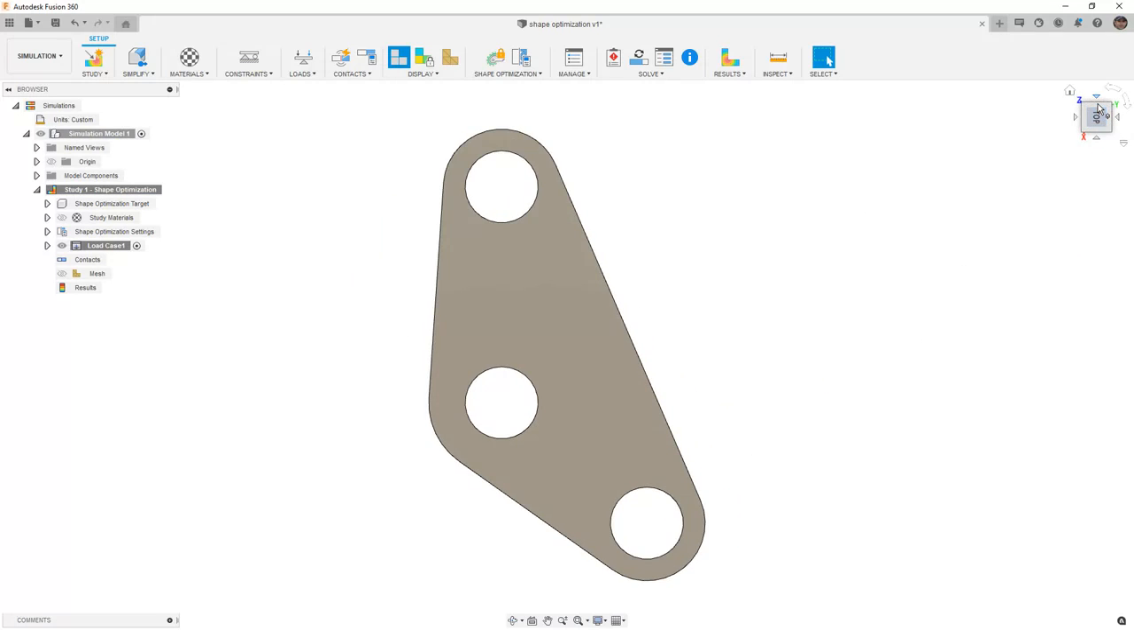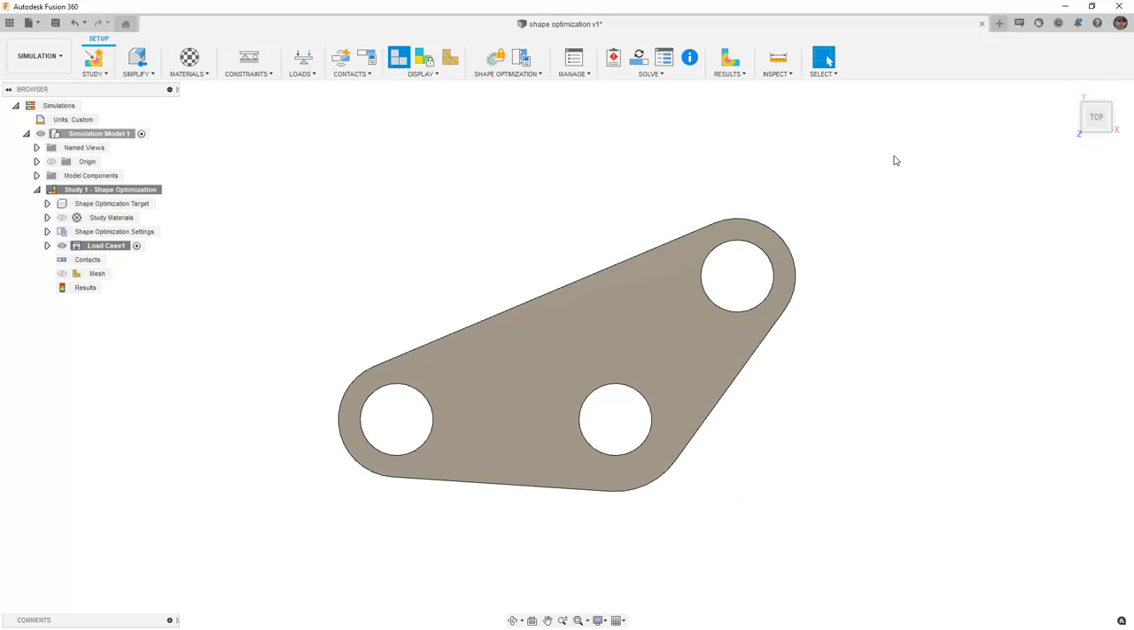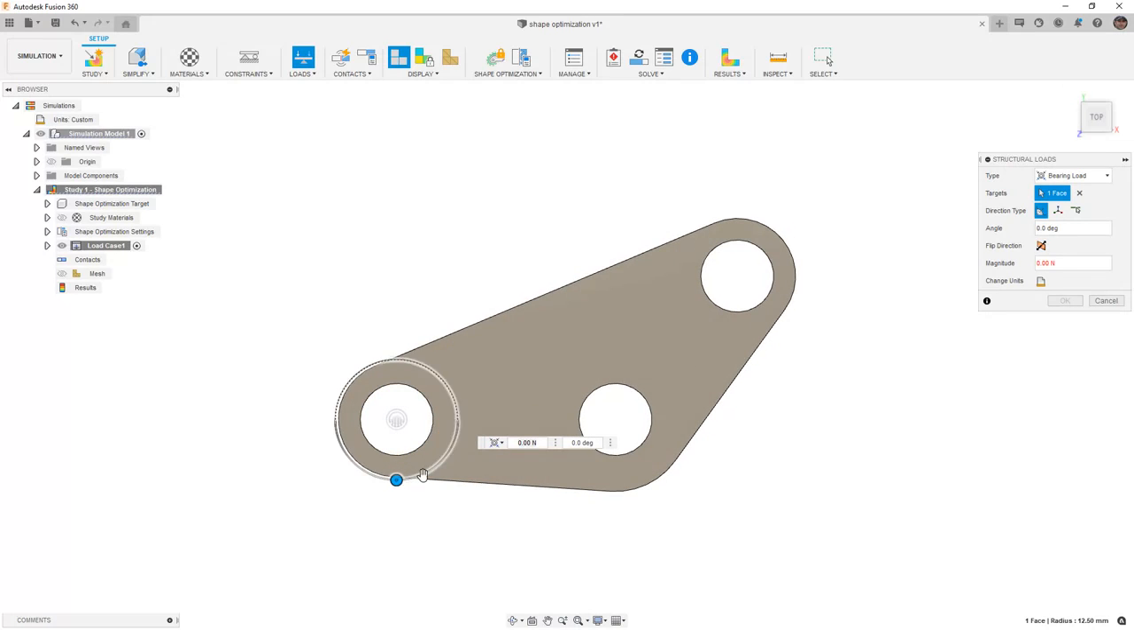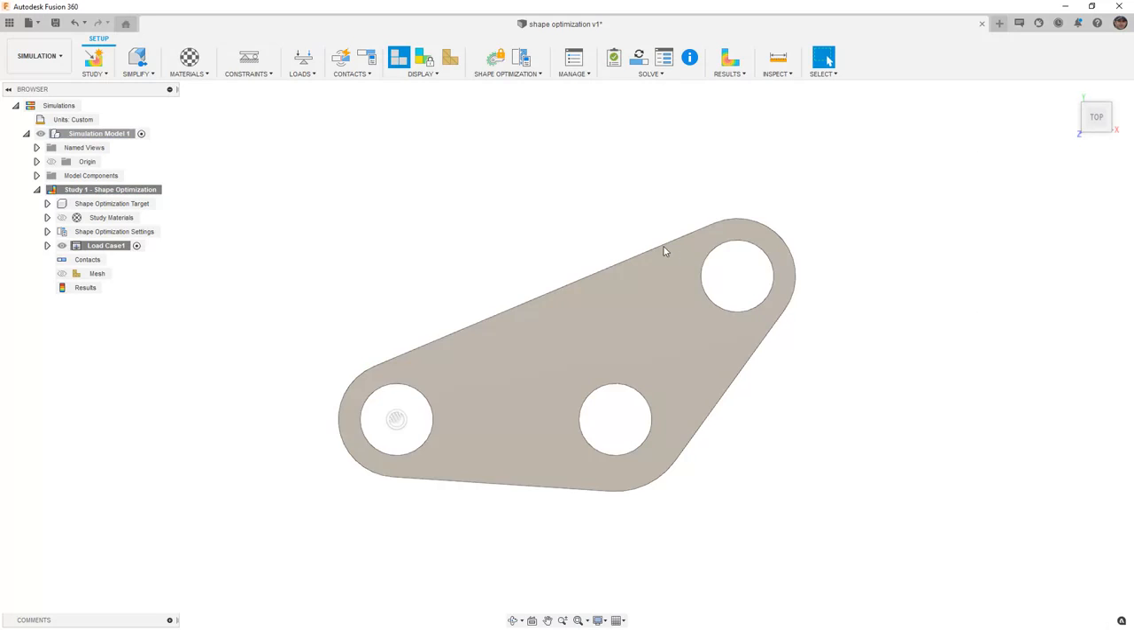Then I'm going to rotate to a top view, rotating my model around like this. Then I want to begin to apply some loads. I'm going to use a bearing load. I'm going to rotate this slightly and place the bearing load on the inside. And I want to rotate this around so that it's pointing at the minus 150 degree angle. I'm going to change the unit type to pound force. I'm going to give it a 500 pound force. Once again, we're looking at the load distribution, not whether or not this design will survive this type of loading.